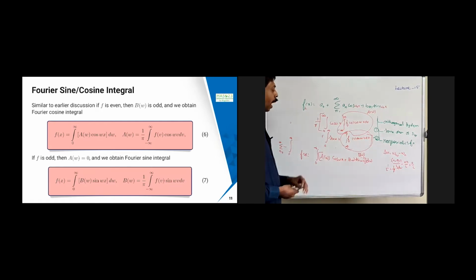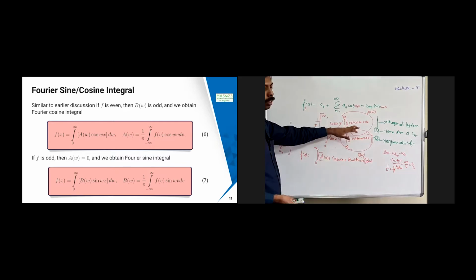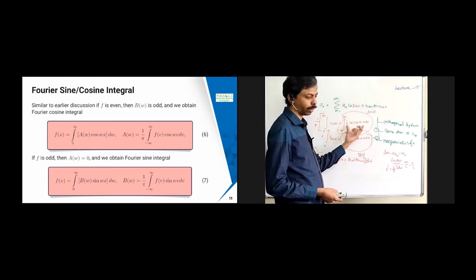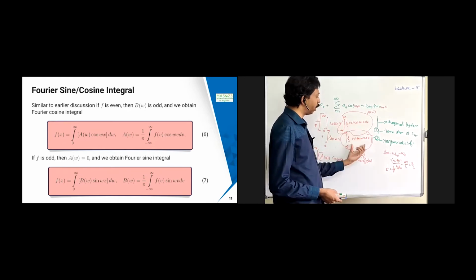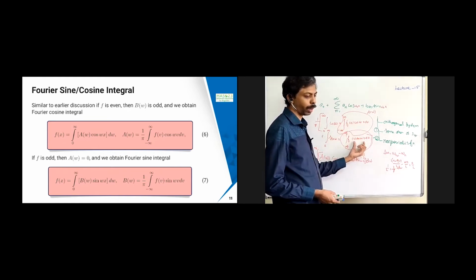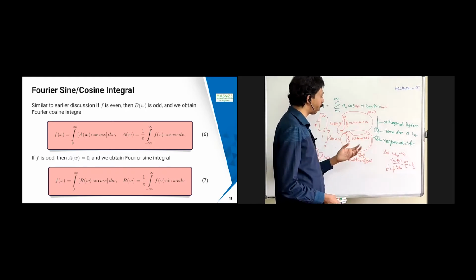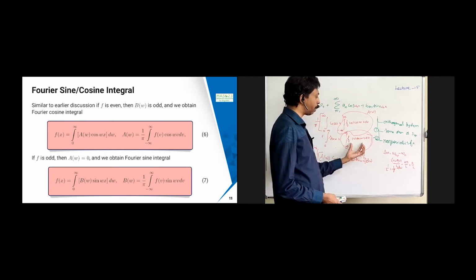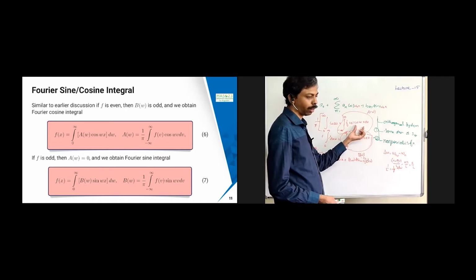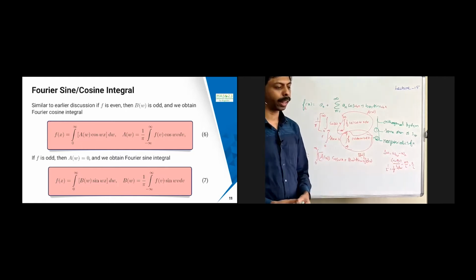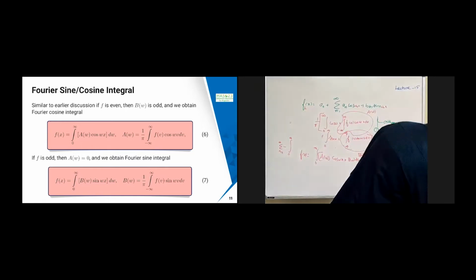Now, again the same concept: suppose it is an odd function, then one term is going to vanish. If it is an even function, the other is going to vanish. So if it is an even function, then the cos omega term is going to exist. The sine term is going to vanish because even times odd is odd, therefore the integral from minus infinity to infinity vanishes. Similarly, if f is an odd function, the sine term is going to survive because odd times odd is even, whereas odd times even is odd, therefore the cosine term is going to vanish. So in that case, we get once again the Fourier sine integral and Fourier cosine integral. So this is the idea.